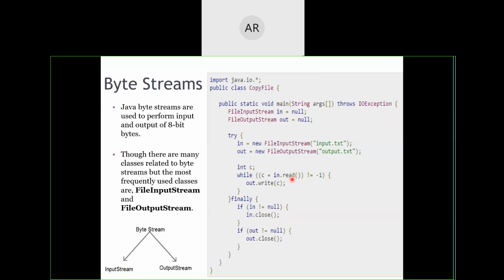If this value which is being read and stored back into C is not -1, that means this read has successfully read the data, then I am trying to write that particular byte onto our write object, onto our out object, by using a predefined function called write. So to write the data onto our output file, we have to write out.write, and in brackets we need to mention which byte data we need to write.